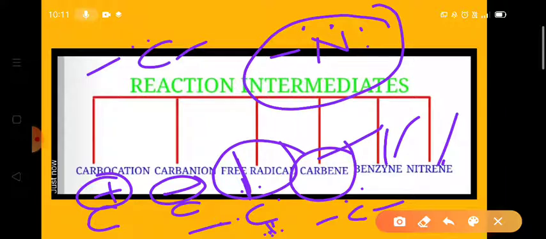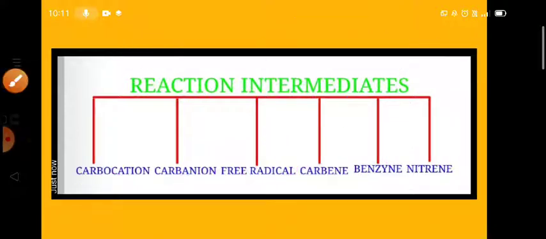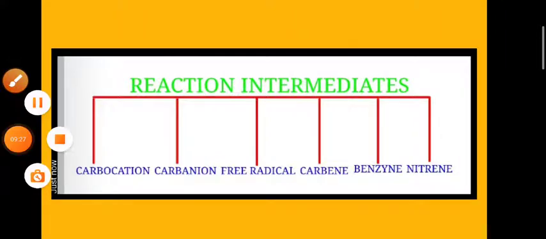And benzyne is very similar to benzene, but here one extra bond is there between two carbons, that is the triple bond. As it has one triple bond, we call it benzyne. So these are the different types of reaction intermediates.